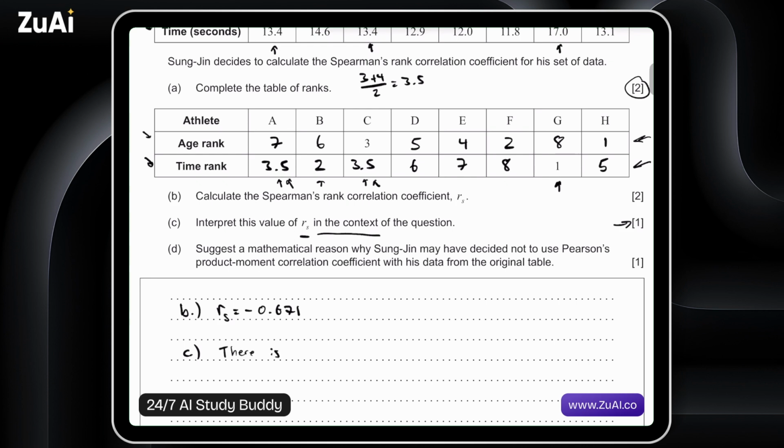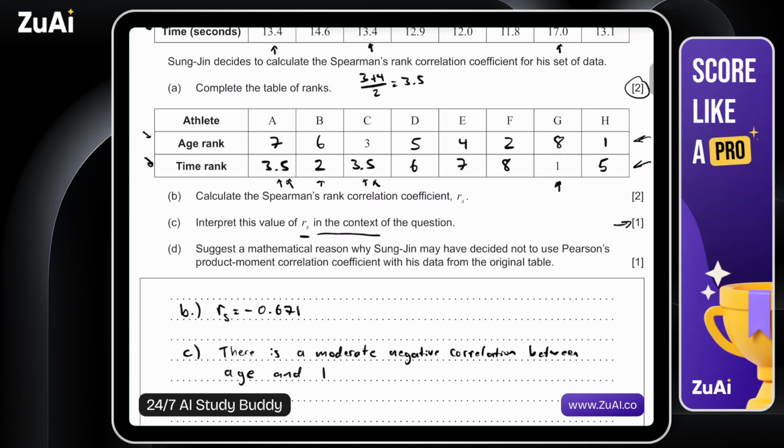There is, we can say, a moderate negative correlation between the ranks between, let's say, age and an athlete's time to complete 100 meters. 100-meter sprint. Okay.